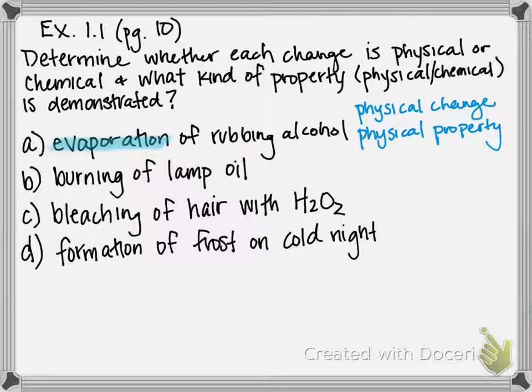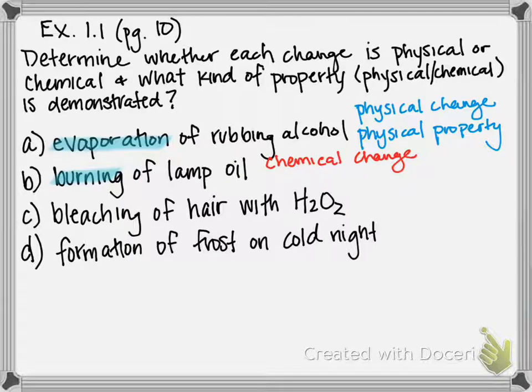For B, we have the burning of lamp oil. Now, burning is an example of something undergoing a chemical reaction, aka a chemical change. When we burn lamp oil, it's actually undergoing something called a combustion reaction in order to produce other compounds. So burning is our key word here, and it indicates that we are undergoing a chemical change.